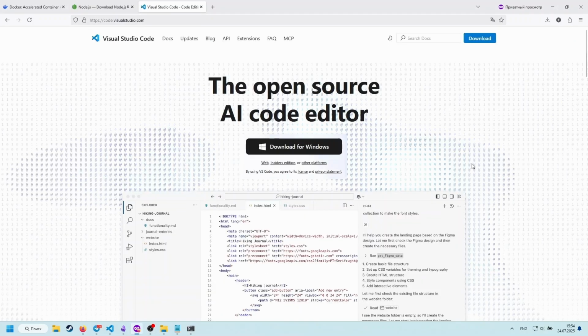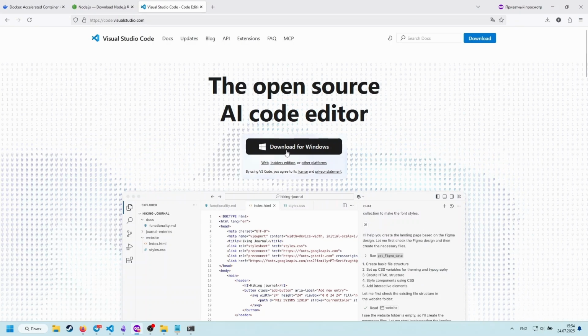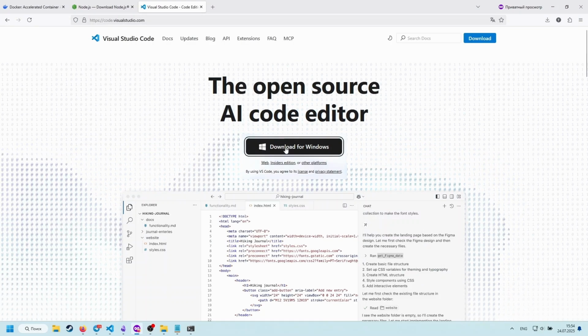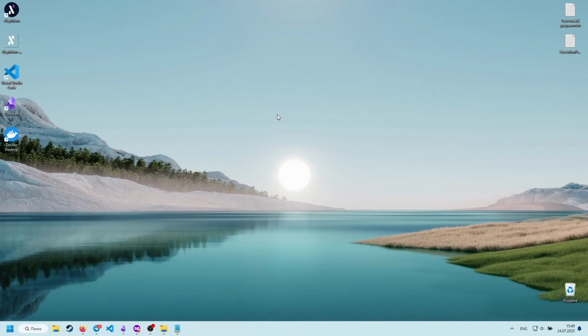The last program to install is a code editor. I choose VS Code. You can download and install it too. Also, for creating a token in this mini course, even the built-in Windows Notepad would be enough. And the last thing we need to do is allow Windows to run Node.js scripts, because by default in Windows this is restricted. Open the terminal